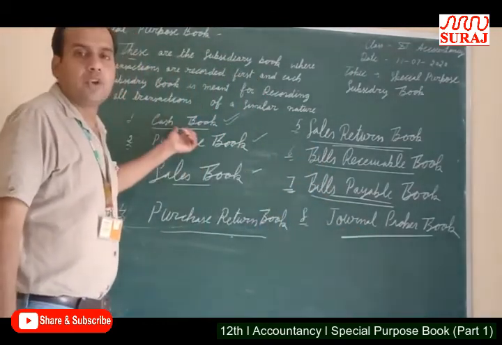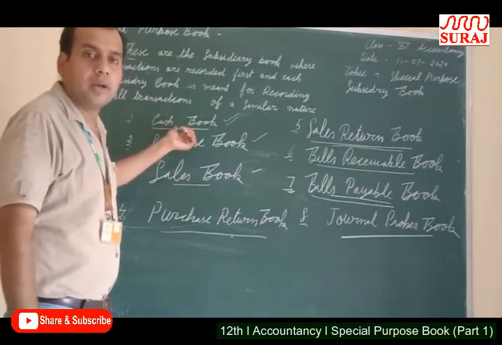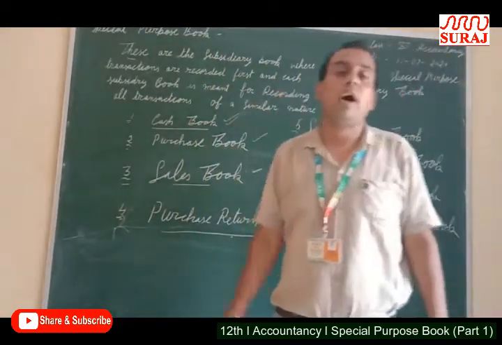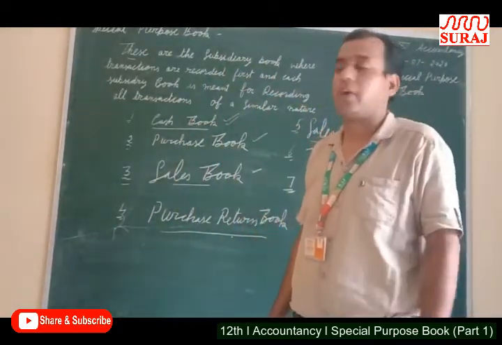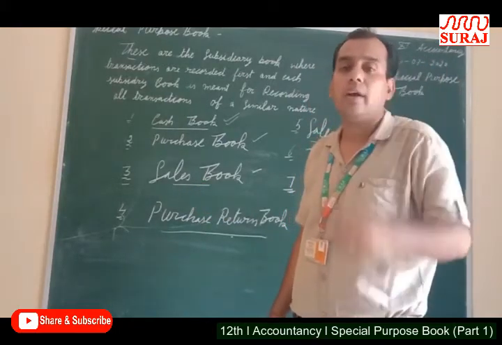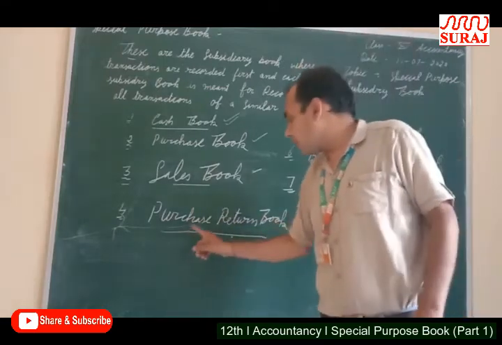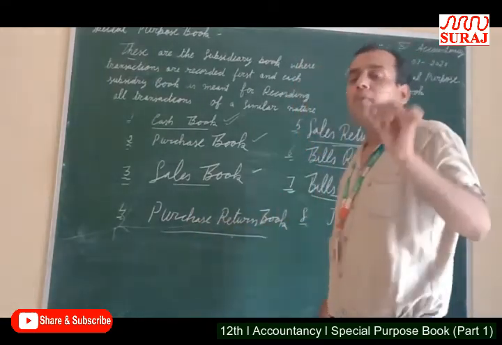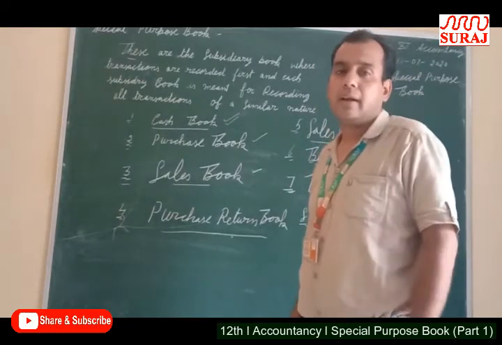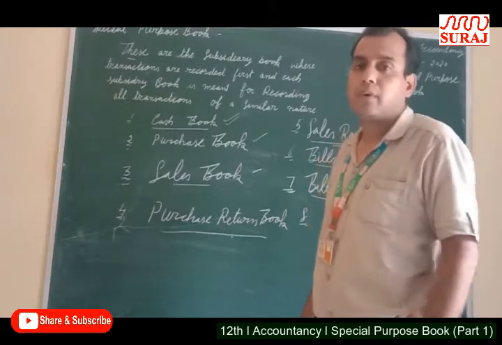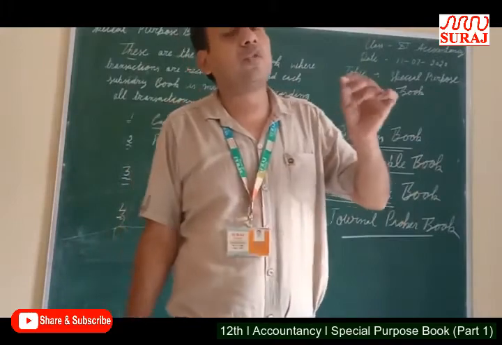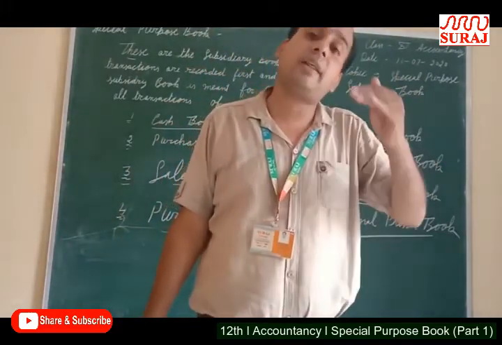Cash book, in which all cash transactions are recorded. Purchase book, in which credit purchase of goods is recorded. Sales book, in which credit sale of goods is recorded. Purchase return book, the goods which are purchased on credit, now these are returned to the supplier, are recorded in purchase return book. Sales return book, those books in which all credit sales of goods returned are recorded.